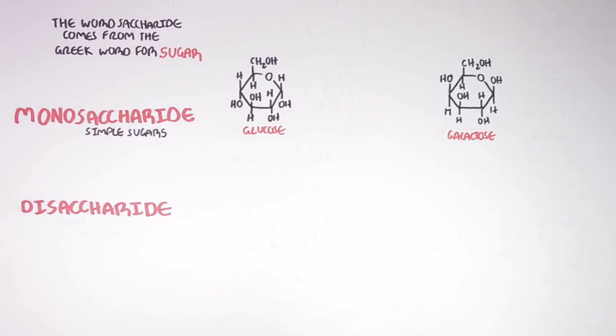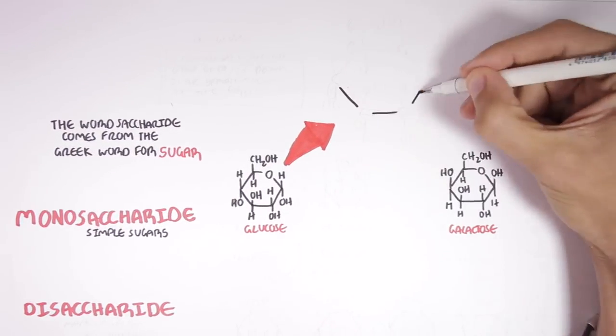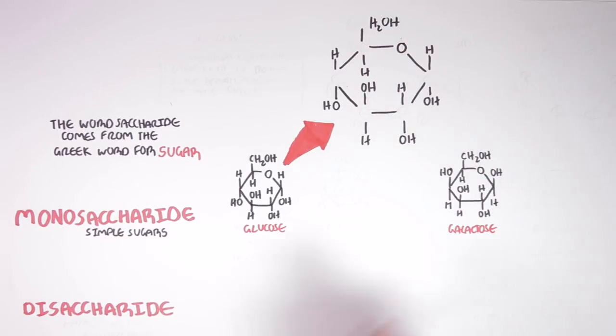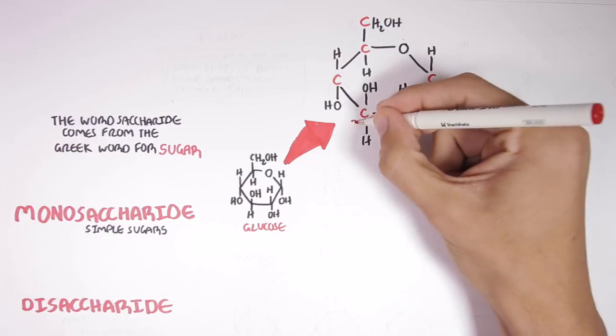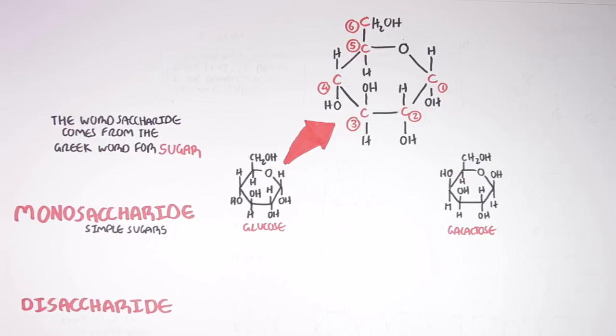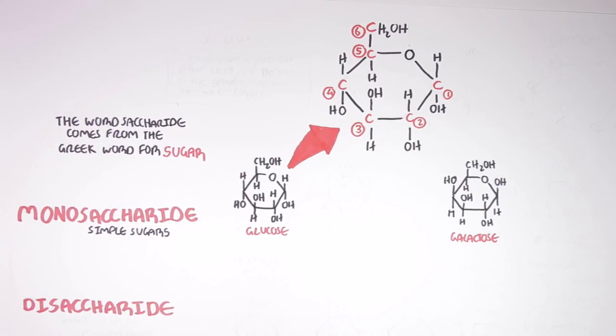Let's look at glucose first, which you all probably have heard of. Glucose is the main source of energy for humans. Here you can see glucose in its cyclic chemical form. What's important to know about glucose is that it contains 6 carbon atoms. So let's have a closer look. Here, C represents a carbon atom. And we can label these carbon atoms of glucose with numbers 1, 2, 3, 4, 5, 6 in this specific order. So glucose has 6 carbon atoms.